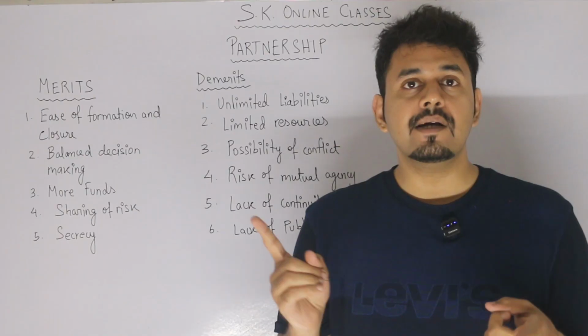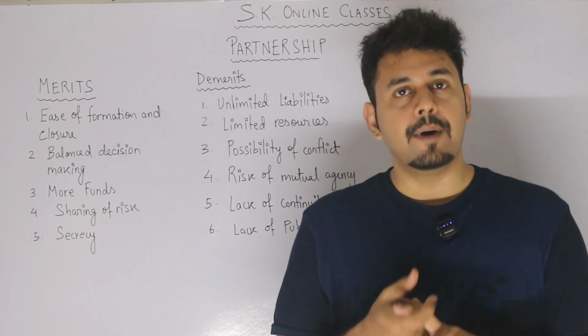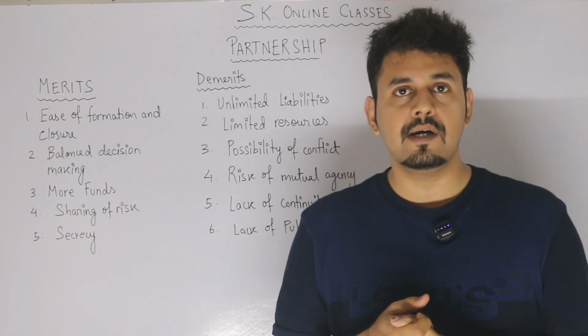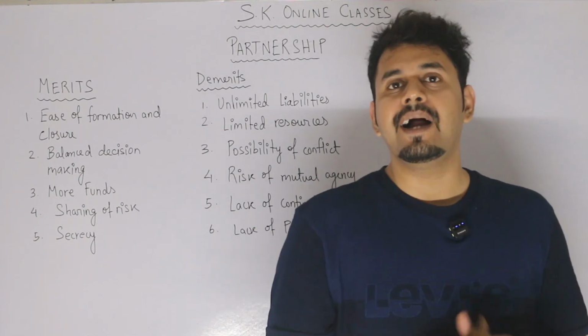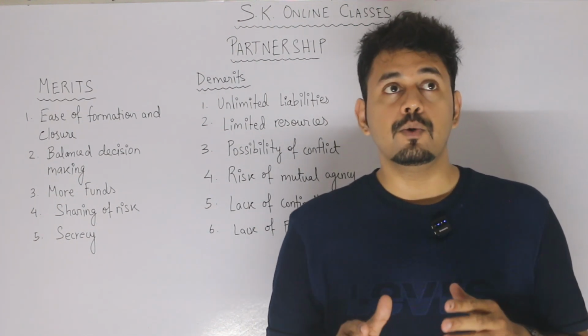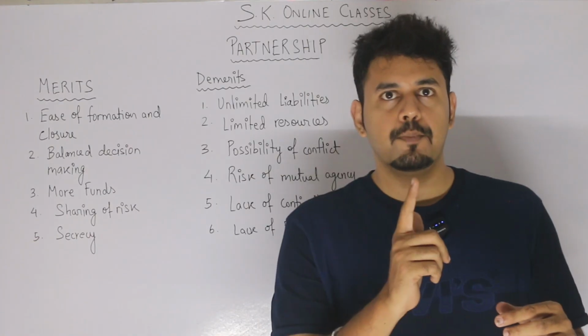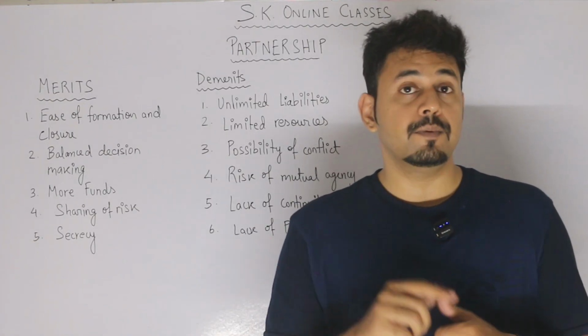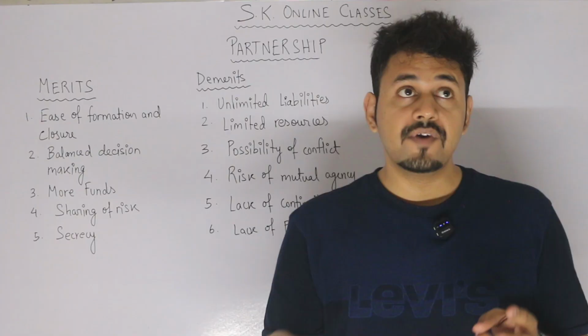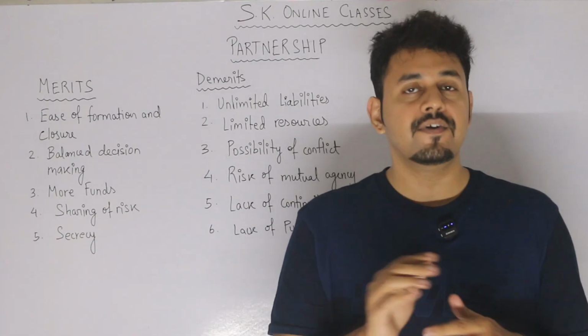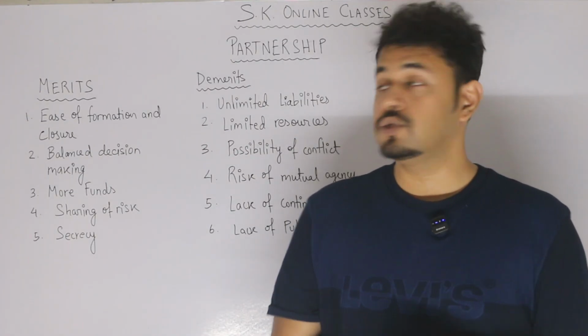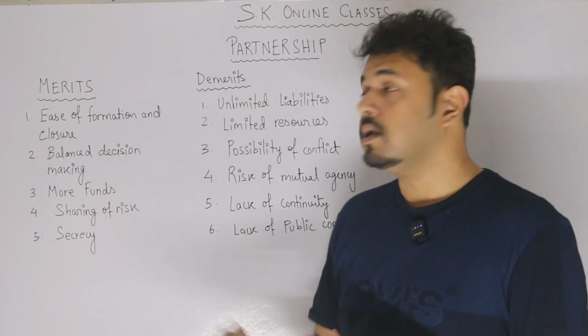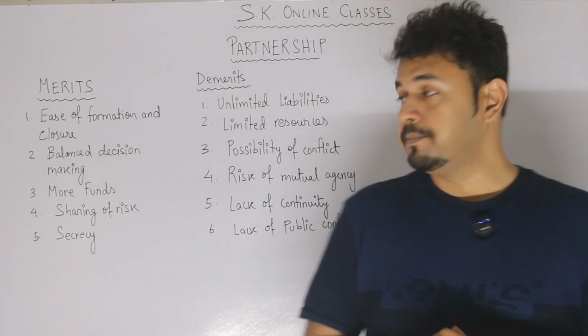So, if you discuss with your other person about one particular decision before taking it, you will get a balanced decision. He will tell you, if you do this, this might be the possible loss, or this might be the possible problem. So after discussion, you will eventually be able to take the correct decision. So again, balanced decision making is a merit for partnership.